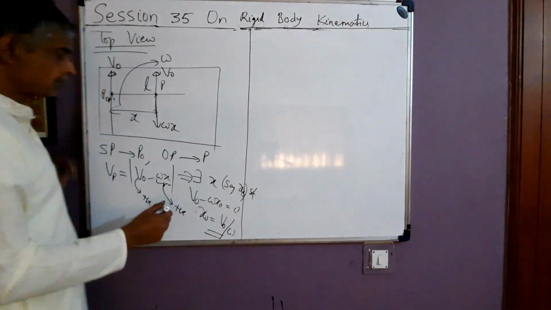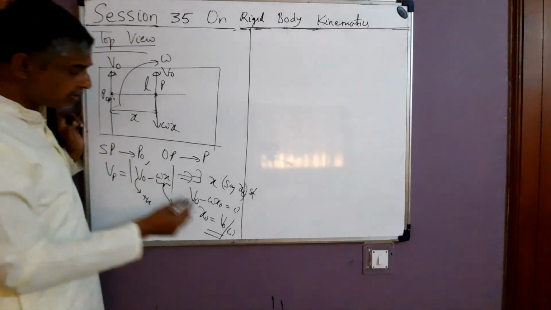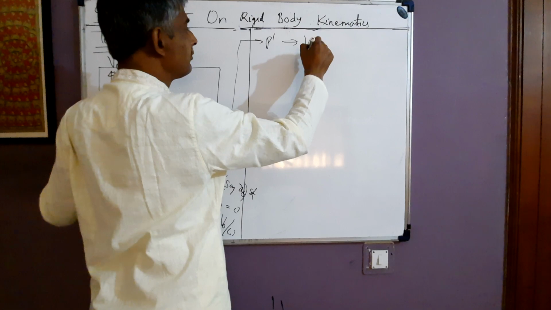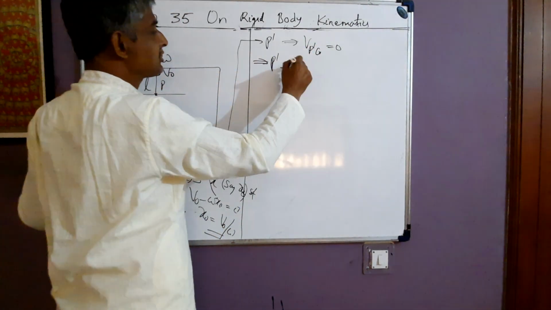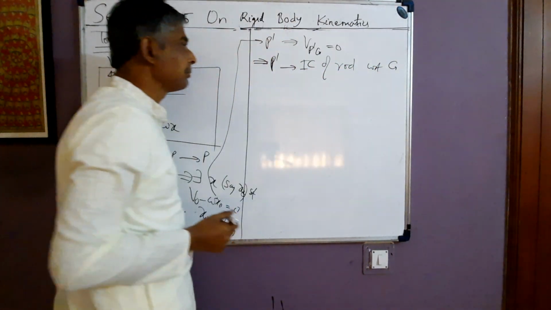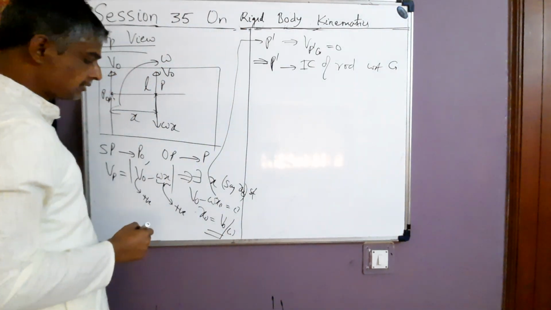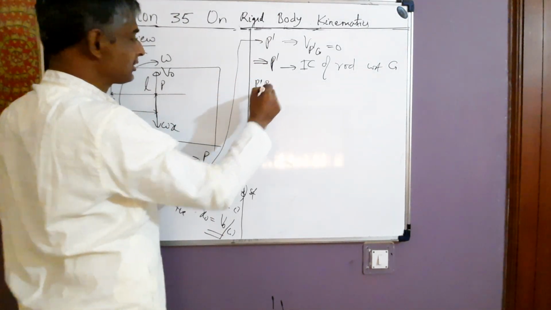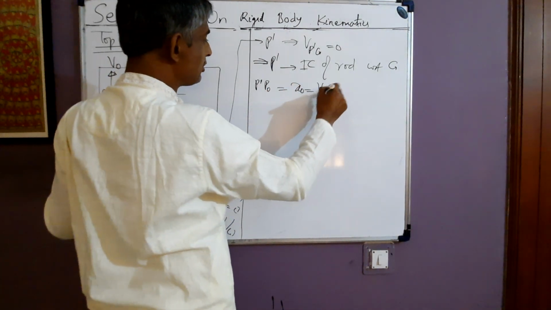So let this point at a distance x0 from P0 be, say, P dash. So that means Vp dash G is 0 just after the hitting process. This means P dash is the IC of rod with respect to ground just after the hitting process. And the distance of P dash from P0 is what? P dash P0 is just equal to x0, that is V0 by omega.